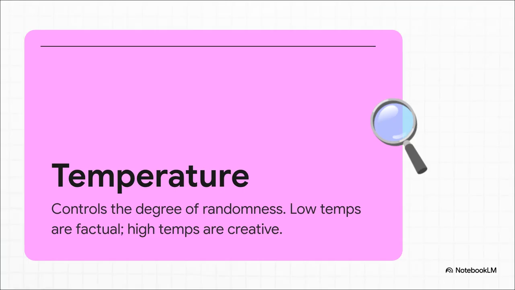So the main creativity dial you'll use is called temperature. And the best way to think about it is like a thermostat, but for randomness. If you set that temperature all the way down to 0, the AI becomes completely predictable, totally deterministic. This is perfect for factual stuff, right? Like asking for the capital of a country. But as you start to turn that temperature dial up, you're allowing for more unexpected, more creative word choices. This is awesome for things like brainstorming marketing slogans or writing a poem.